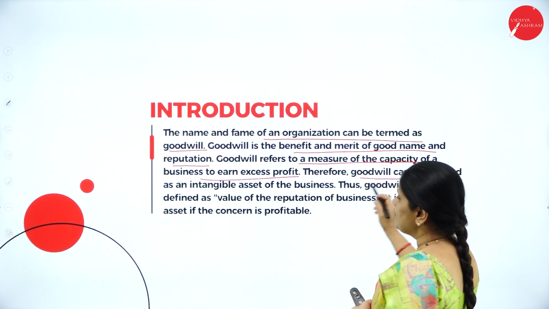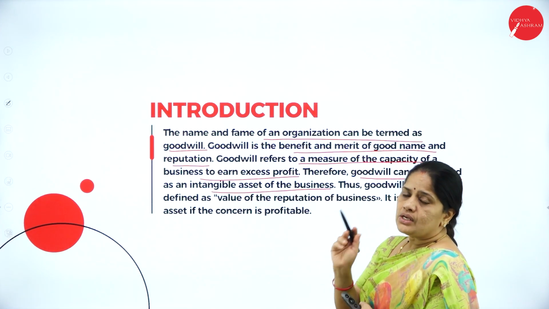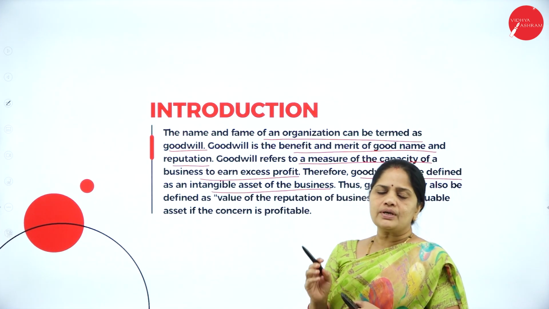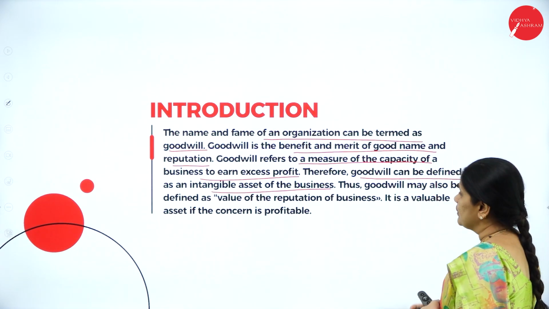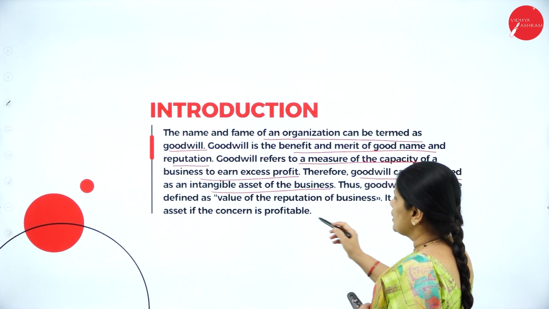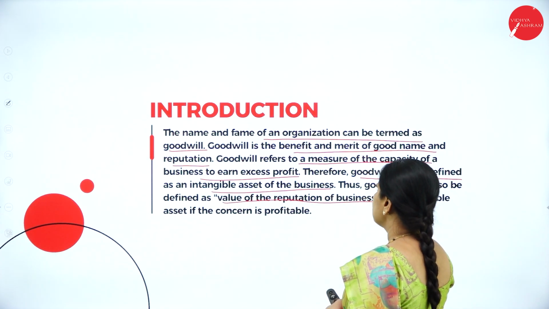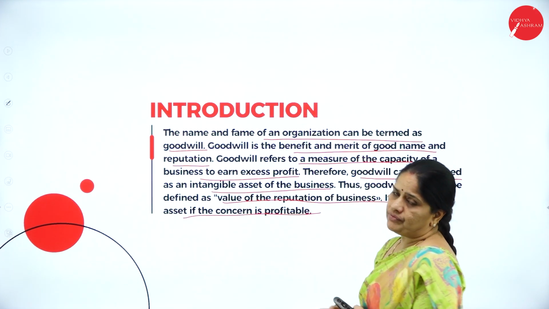Therefore, goodwill can be defined as an intangible asset of the business. Because goodwill is earning extra profit for the business, we can say that goodwill is an intangible asset for the business. It might also be defined as the value of the reputation of the business, and it is a valuable asset if the concern is profitable.